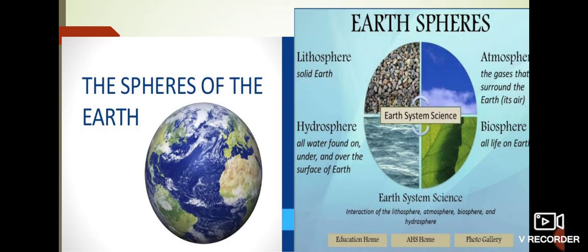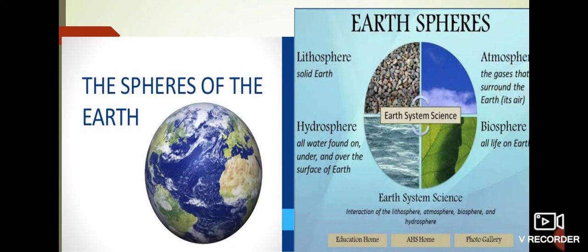And our fourth sphere is very important. This is the biosphere. Biosphere means life zone, the living world. It contains all forms of life such as plants, animals, human beings, etc. So what is the biosphere? The biosphere is a narrow zone of the earth where we get all our other three realms. We get land here, water here, and air here. It is the narrow zone of the earth where land, water and air interact with each other to support life.